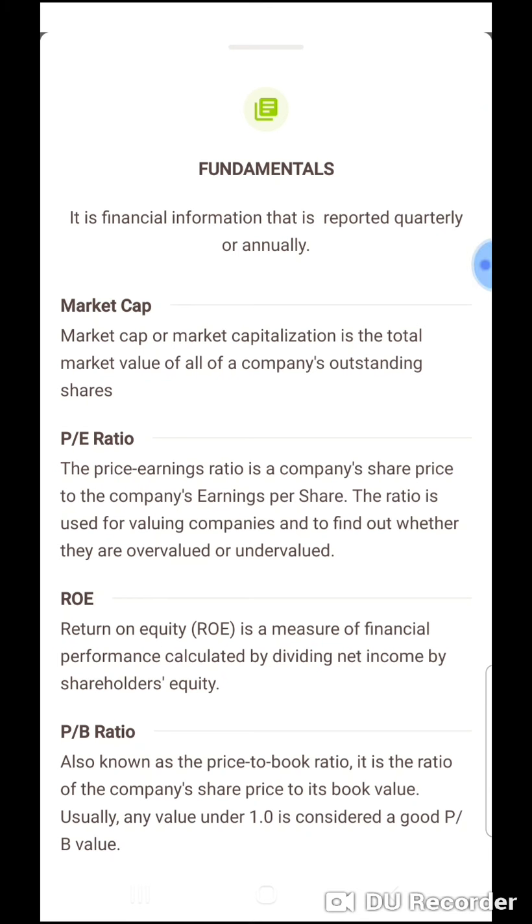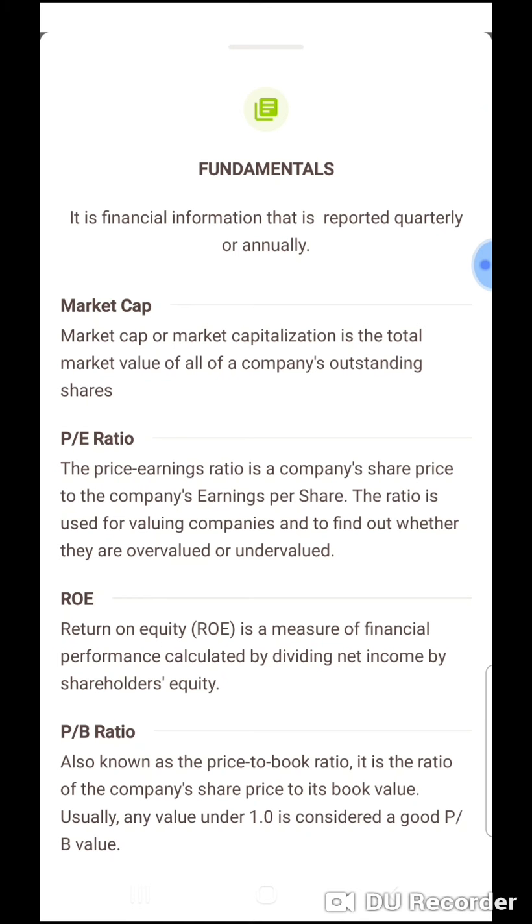Today we will discuss the fundamental analysis of shares. What are the key components of the fundamental analysis, and what is the significance of choosing the right share in the share market by using the fundamental analysis? So first we will discuss the market cap.